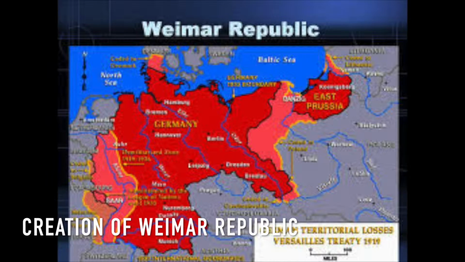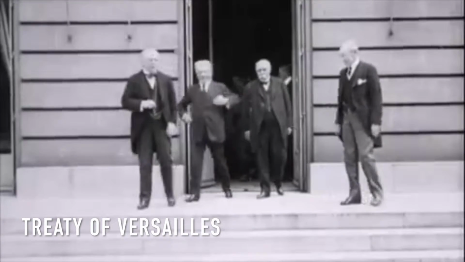In late November of 1918, the Germans founded the Weimar Republic. Austria-Hungary separated. The war ended with the Treaty of Versailles in 1919, and Orozco and Villa mobilized armies.